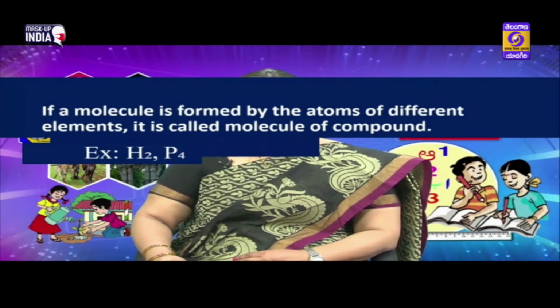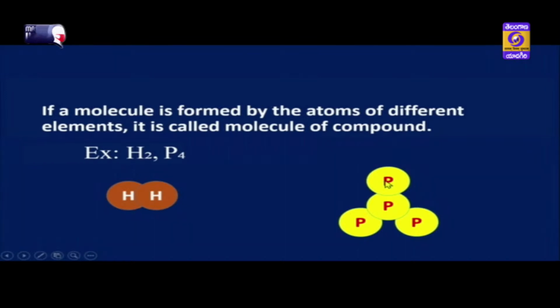Similarly, if you take the phosphorus atoms, 4 phosphorus atoms combine to form the P4 molecule, the phosphorus molecule. Okay children, these are called as molecules of elements because this molecule is altogether made up of the same element, hydrogen and hydrogen. This molecule of phosphorus is made up of only phosphorus atoms. So therefore these are called as molecule of element.